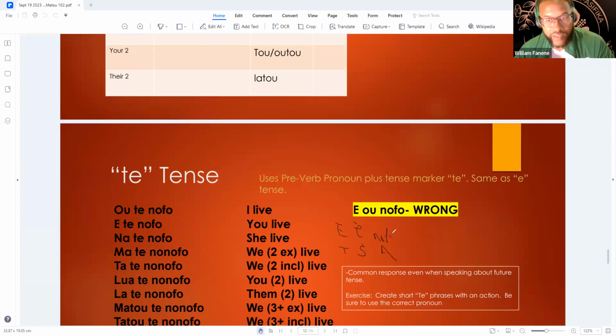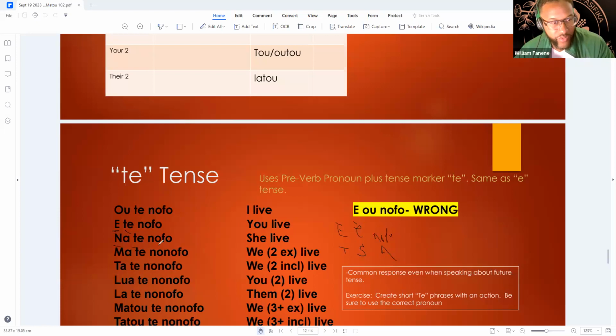We wouldn't say that, that's incorrect. So instead we would take this, put it in the front, and then we would just say "te", like you see right here. This is our pronoun combined with the "te".